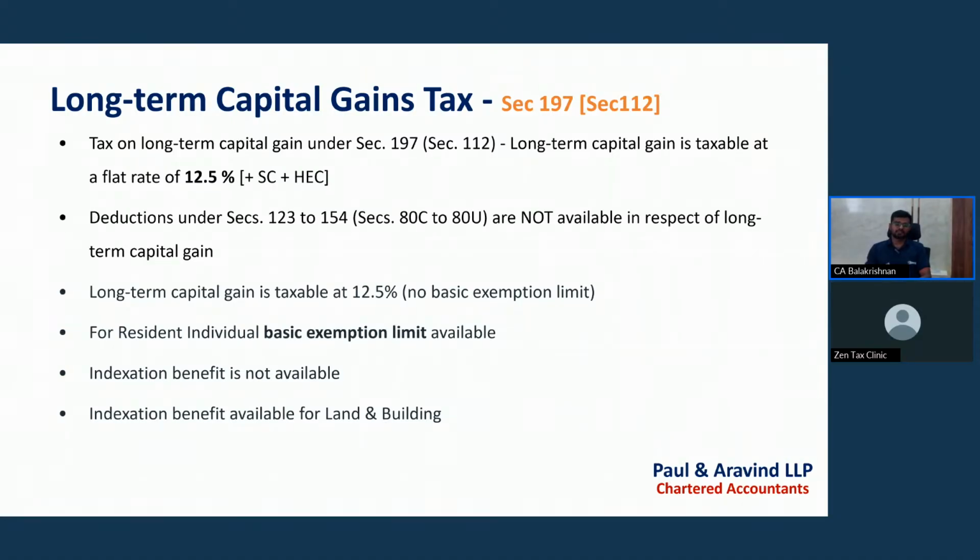For short-term also, it will not be allowed as deduction. Long-term capital gains are taxable without any basic exemption limit. For example, if you are earning 2 lakh, then such 2 lakh is also taxable at the rate of 12.5%, provided you are a non-resident. In case you are a resident individual, then a basic exemption limit of rupees 4 lakh will be available. And the indexation benefit is removed from capital gains, and indexation benefit would not be available for any asset other than land and building, or both.